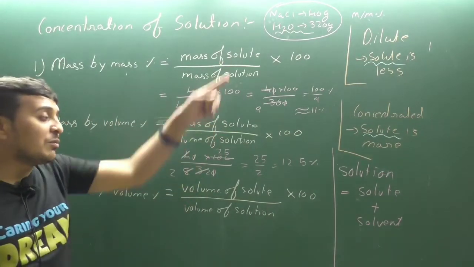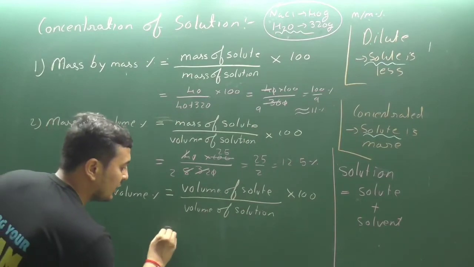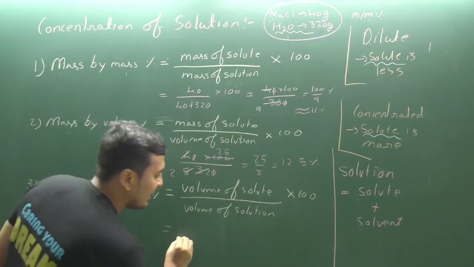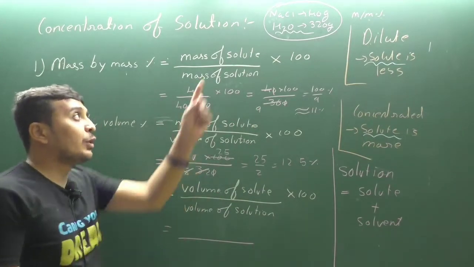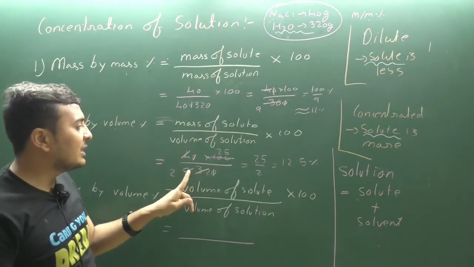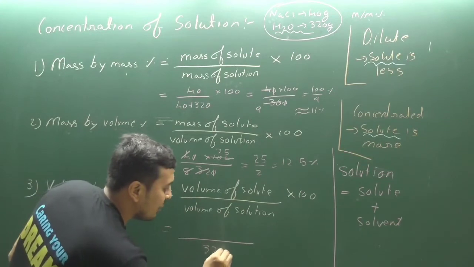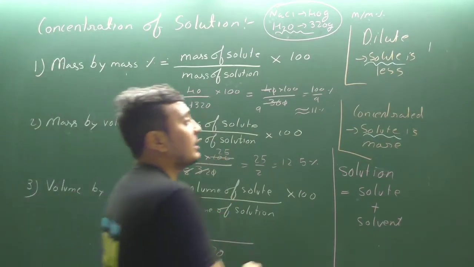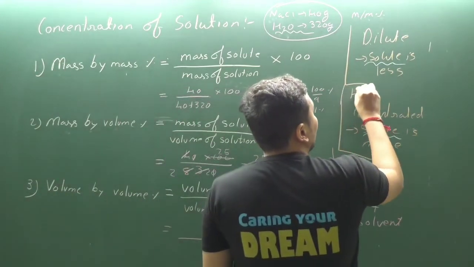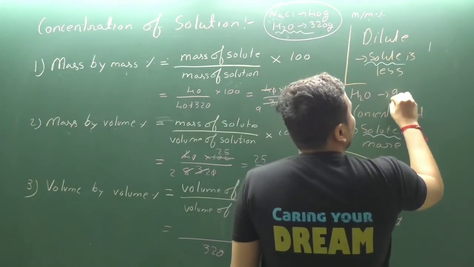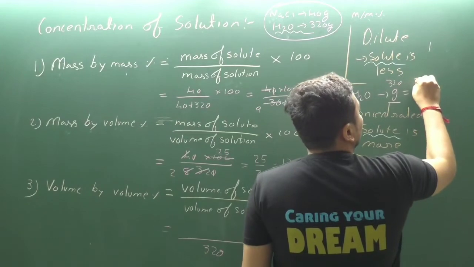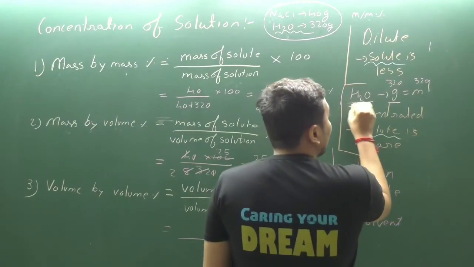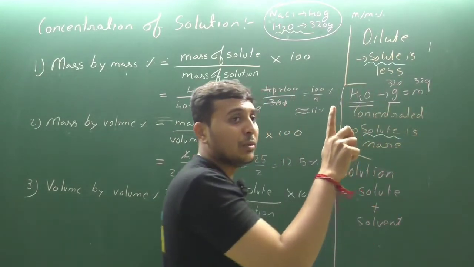Now what about the same question by the volume by volume percentage method? We can take the volume of the solution as 320 gram, for water, that will be the volume of solution as we have taken here. Why? Because only and only for water, gram is equal to ml, so 320 gram is equal to 320 ml, but only for water, not for any other compound.